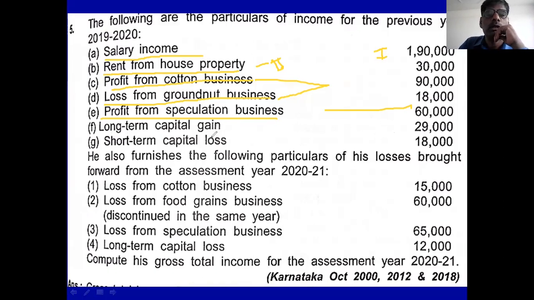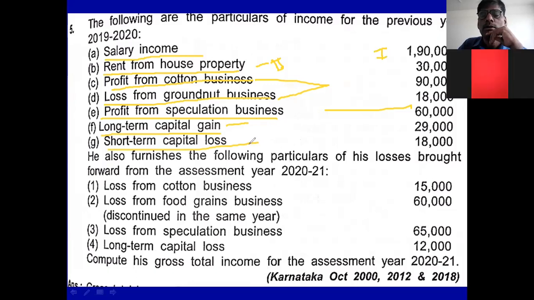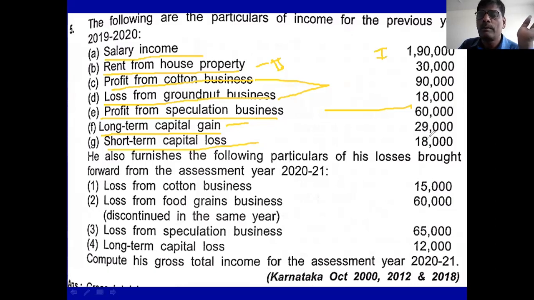And the next point is long-term capital gain. It is the fourth head. And there is a short-term capital loss. So in the long-term capital gain of 29,000, you adjust the short-term capital loss of 18,000. Then 11,000 is the capital gain income as per the given present information. Then salary head income is there, house property is there, business is there, capital gains is there. Other sources is not given in the problem. Come to the next part.